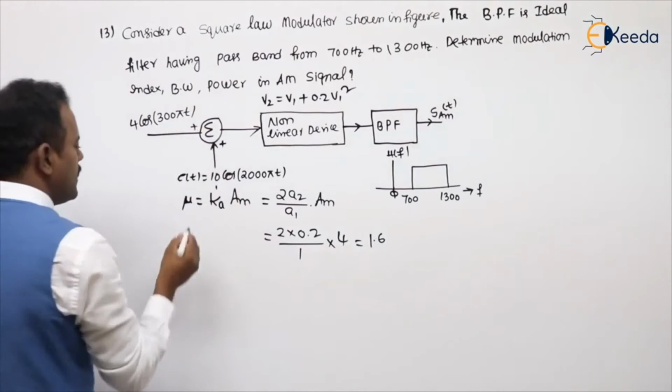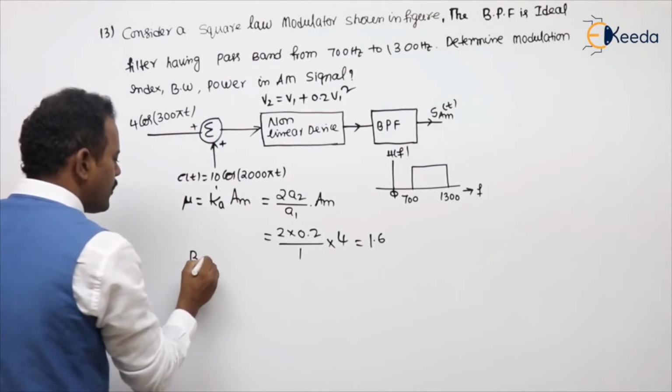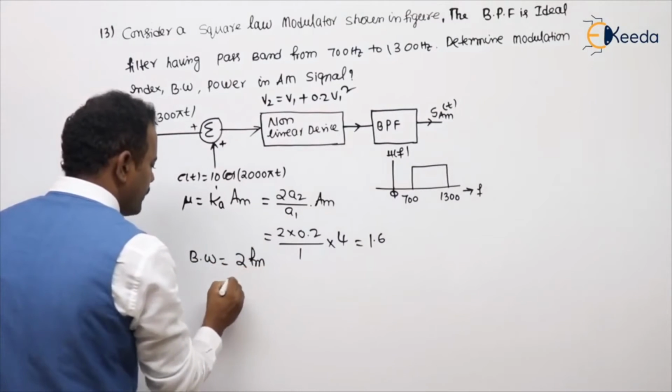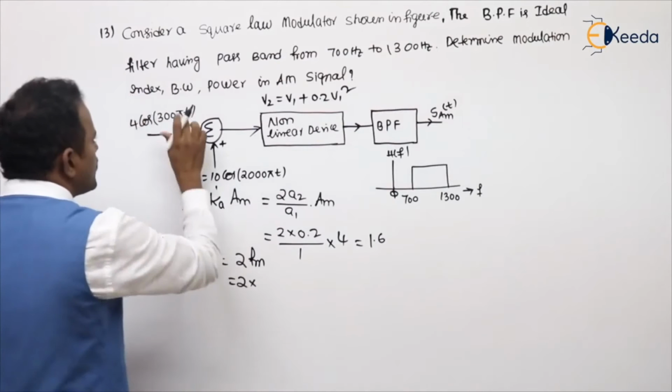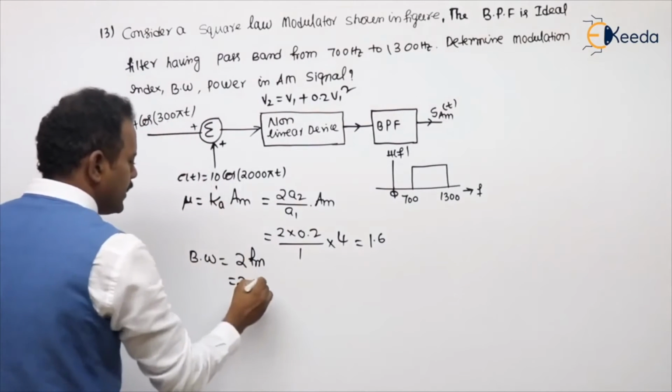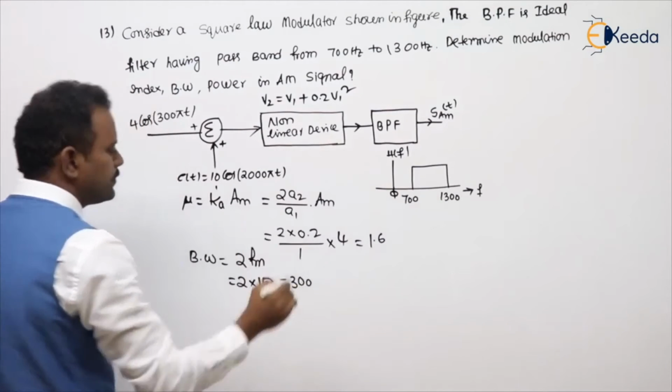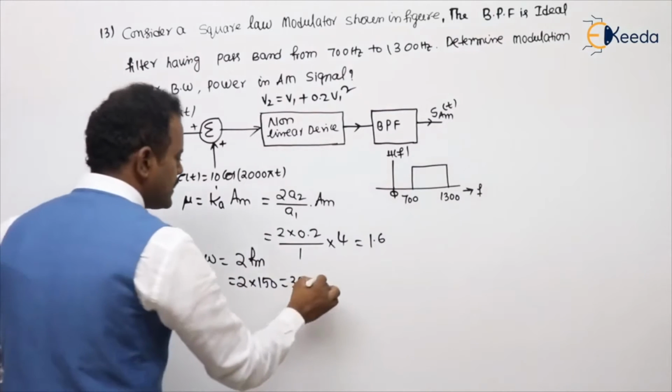Next is asking bandwidth. What is the bandwidth formula, sir? Bandwidth for the AM is 2FM. What is the FM value, sir? 300 pi divided by 2 pi is 150. 2 150s are 300. Bandwidth is 300 Hz.